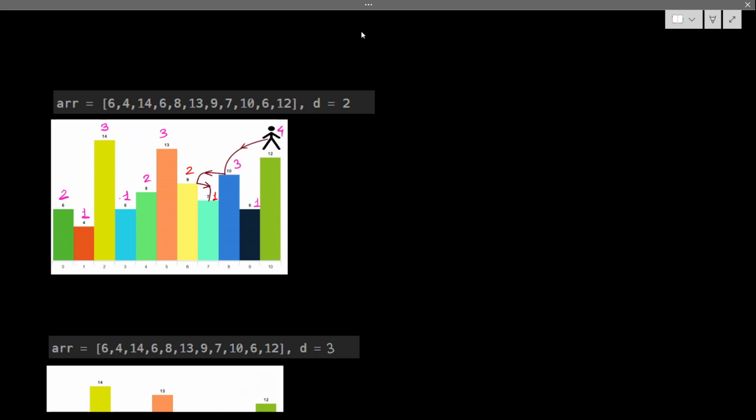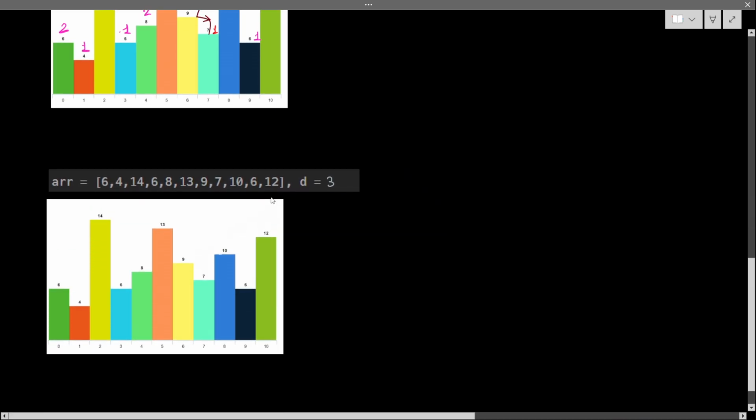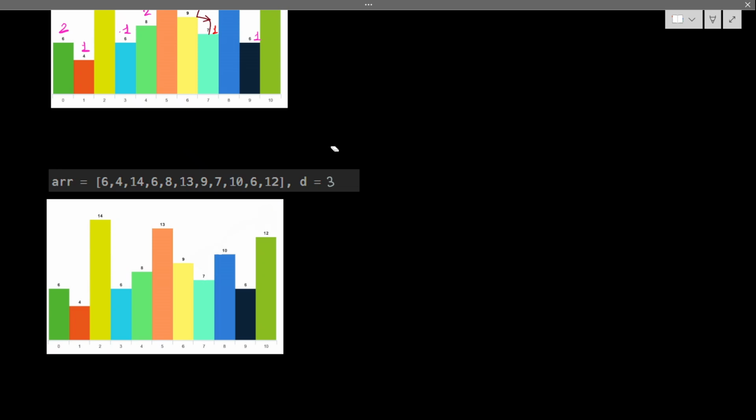Correct. So this is the path. Okay, so 4 is visited. Fine. Let's see when d equals 4. I wrote 2. It should be 4.